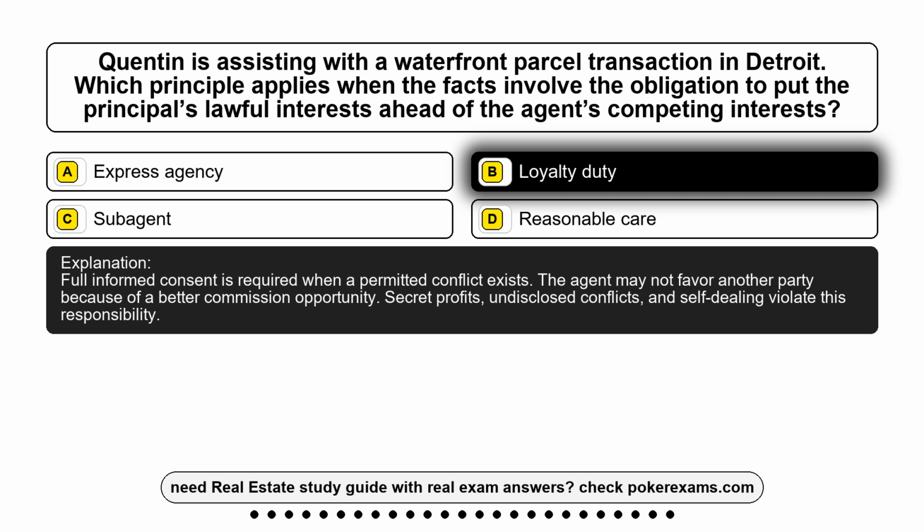The agent may not favor another party because of a better commission opportunity. Secret profits, undisclosed conflicts, and self-dealing violate this responsibility.